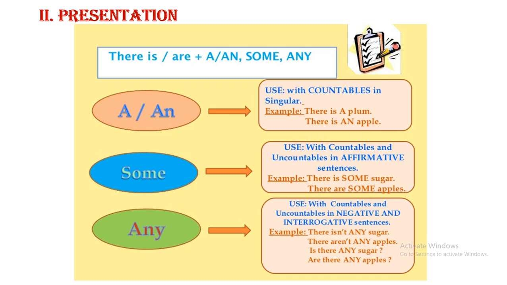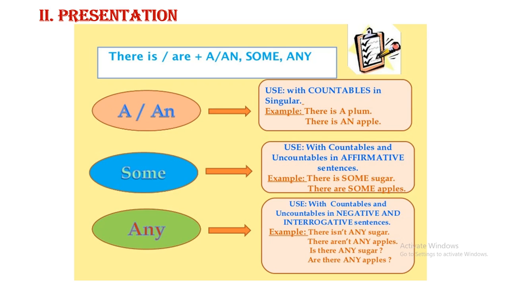For example, there isn't any sugar. See, it is a negative sentence, so we don't put some, we put any. There aren't any apples. Is there any sugar, or are there any apples? We are going to use it like this.